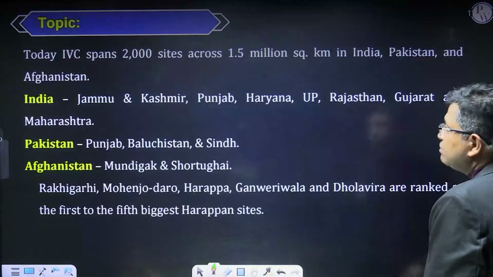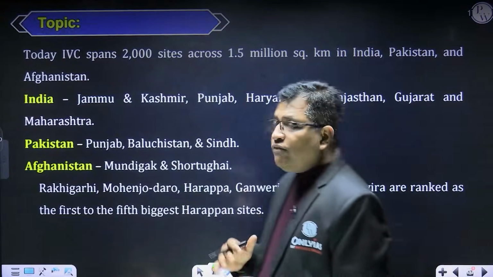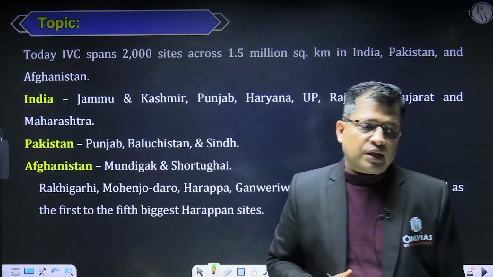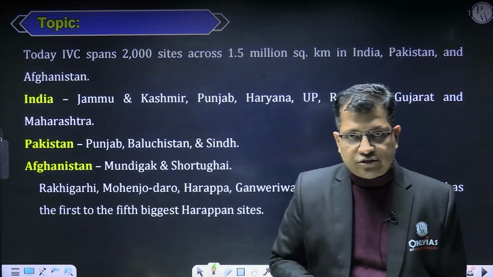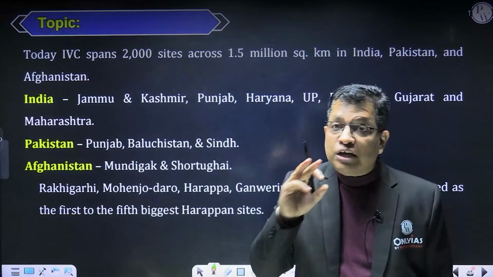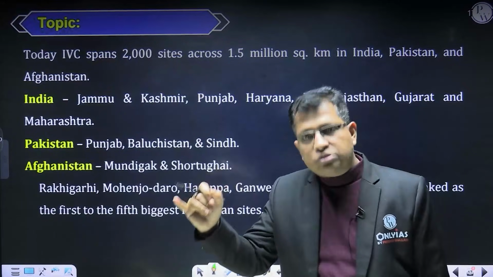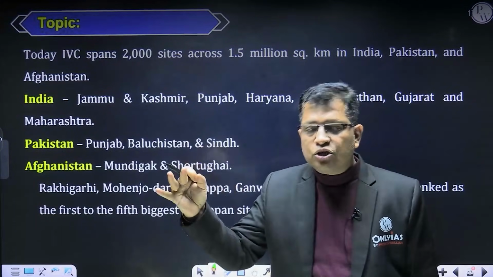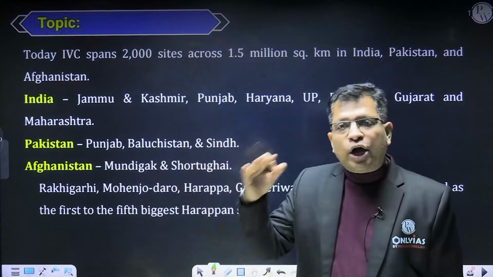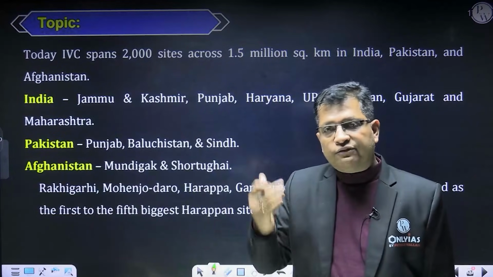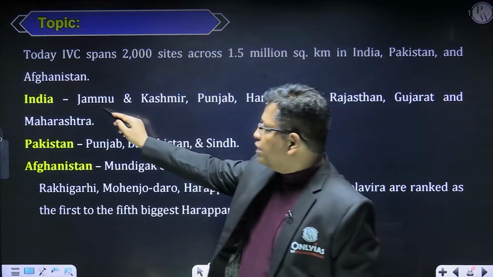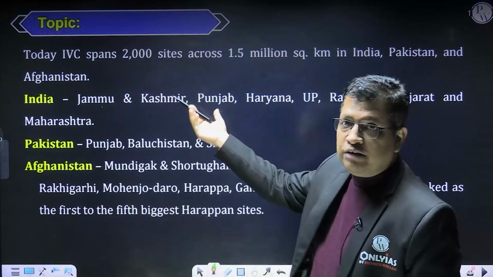Now, I'm coming to some other part. Today, we have more than 2,000 sites discovered from the Indus Valley civilization. And these sites belong to three countries: one is India, of course, then Pakistan, and then Afghanistan. So 8 states of India: one is Jammu and Kashmir, I'm talking about the undivided Jammu and Kashmir.